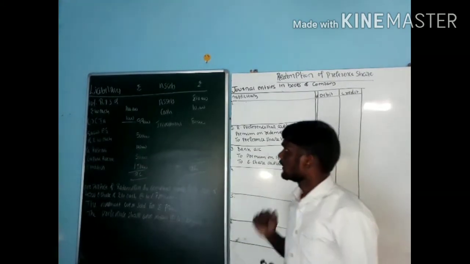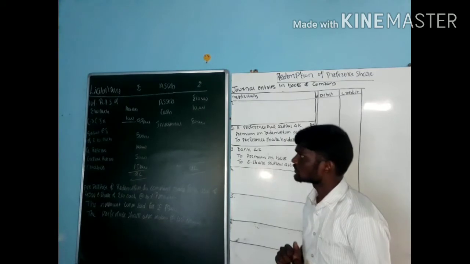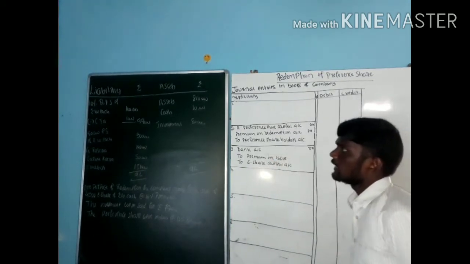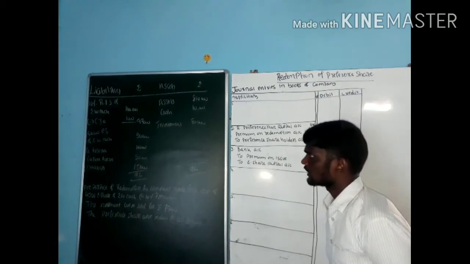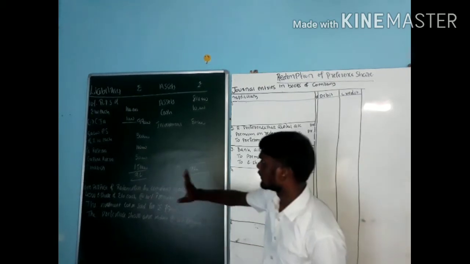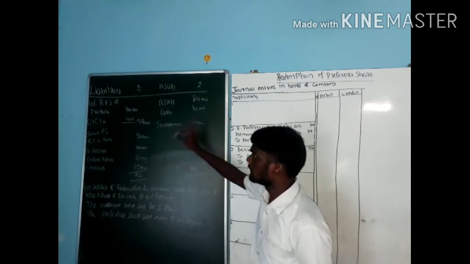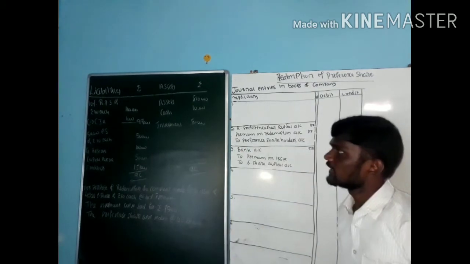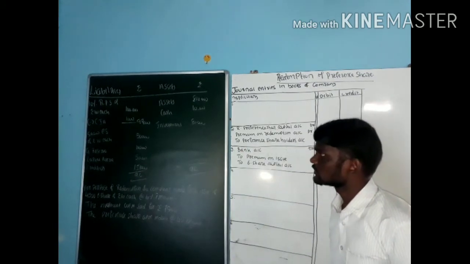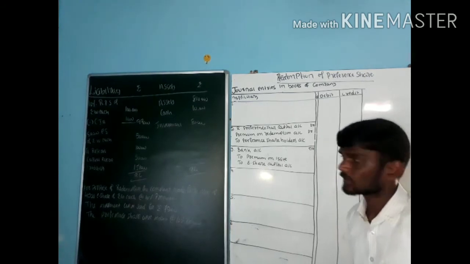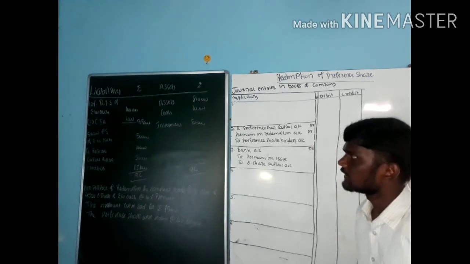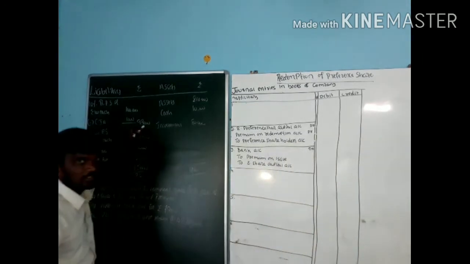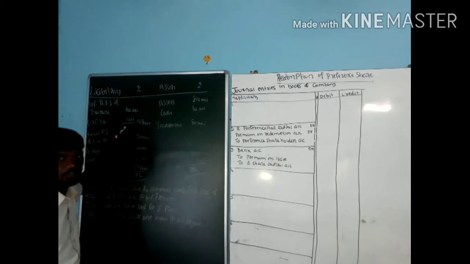Hi students. Next go for the 2018 question paper, that is the 40 marks question on redemption of preference shares. See the question. 10% redeemable preference shares of ₹100 each, value is 1 lakh. If it is not visible, please download the 2018 question paper of Bangalore University. Minus calls in arrears, that is 1,000. So total how much amount we received? We received only 99,000. Still 1,000 he has to pay.